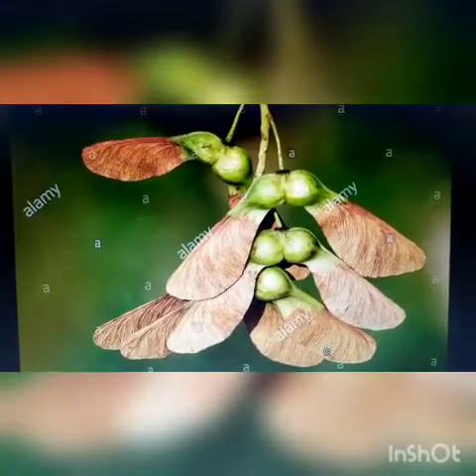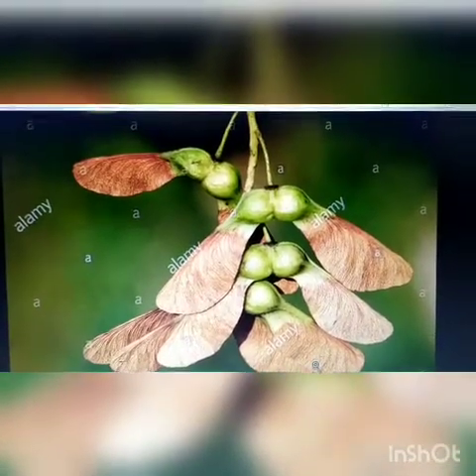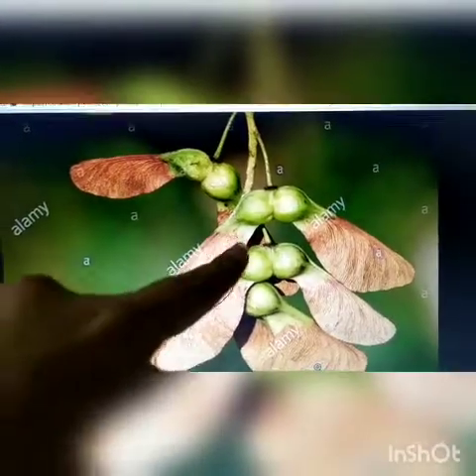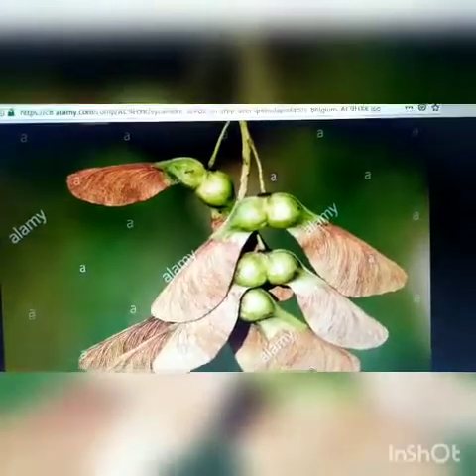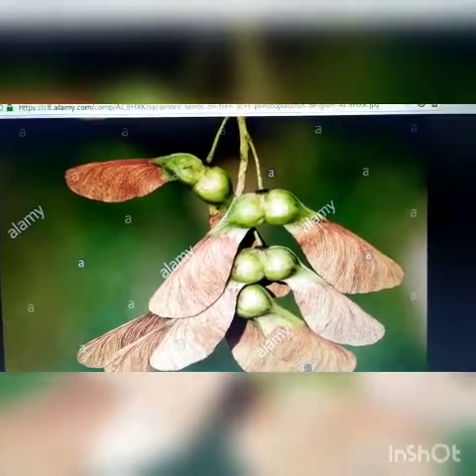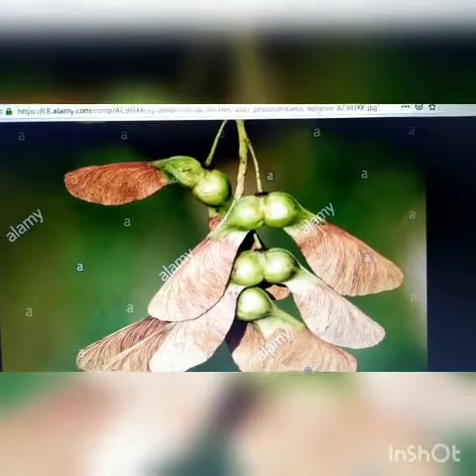Okay, so this is how these seeds, which are light in weight and have got these modifications, means special features, get dispersed by wind.